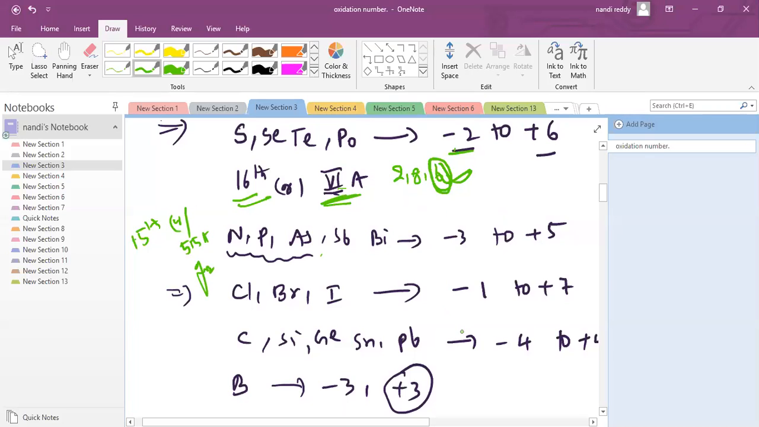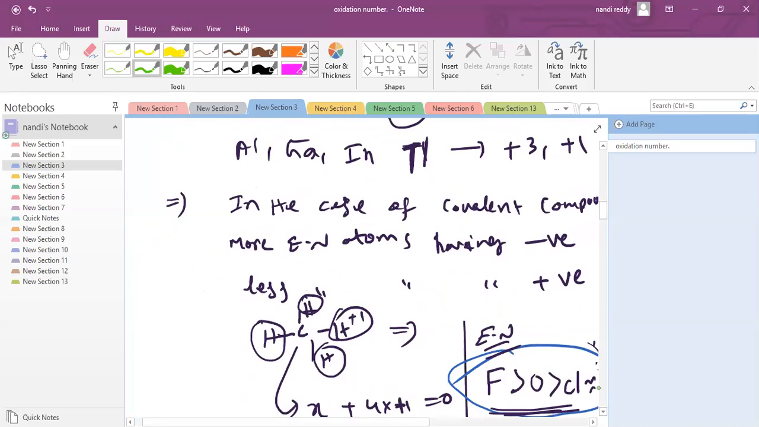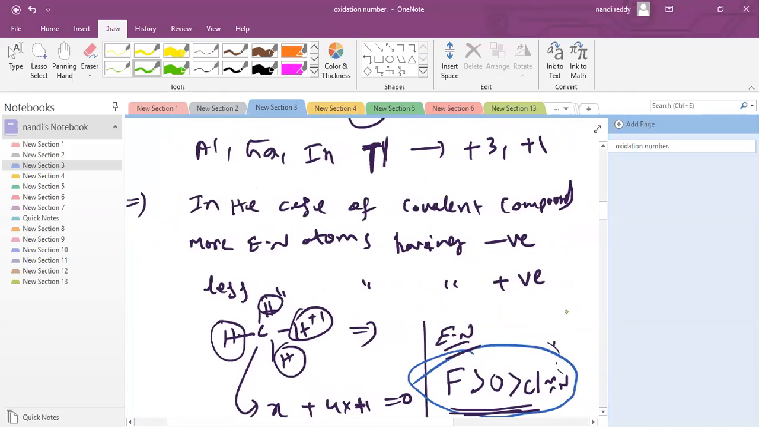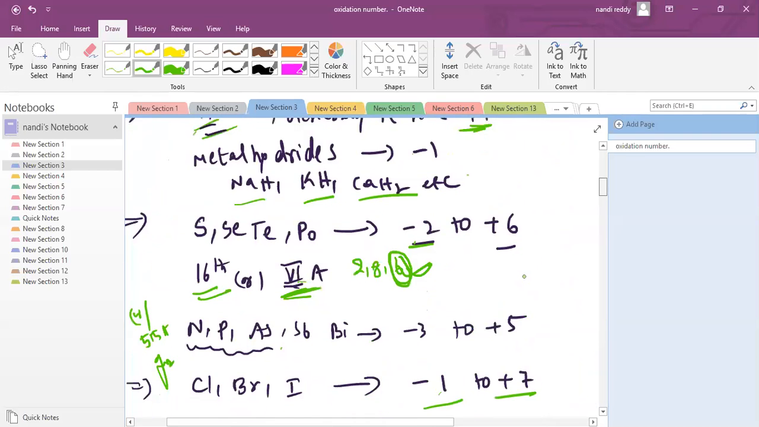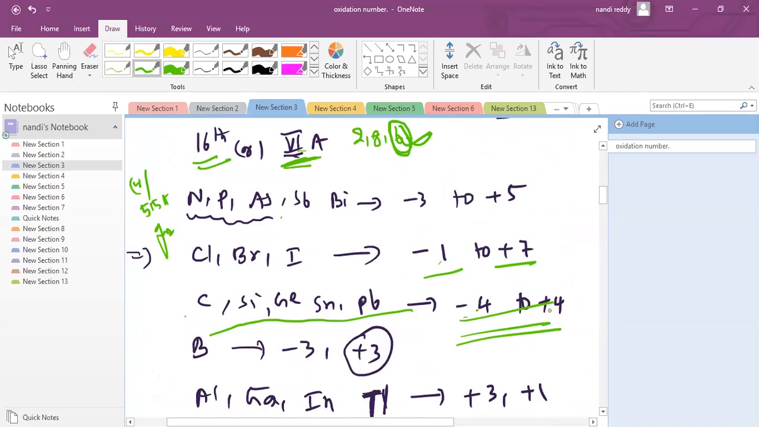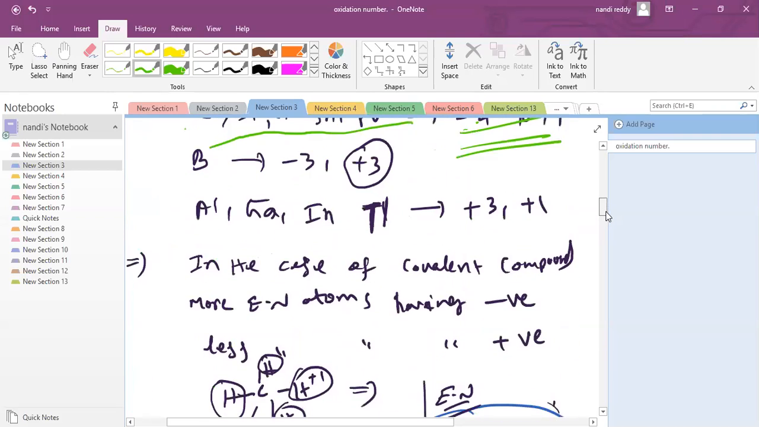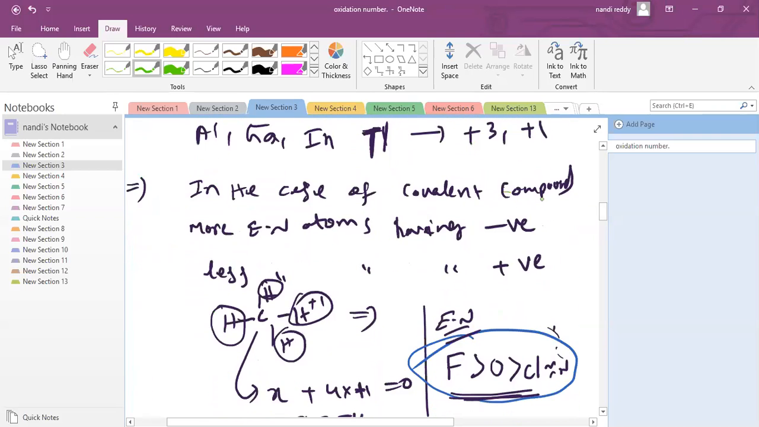Chlorine, bromine, iodine can show -1 to +7. Carbon can show -4 generally; all these group elements can show -4 to +4. Boron can show -3 to +3. Aluminum, gallium, indium, thallium can show +3 to +1.